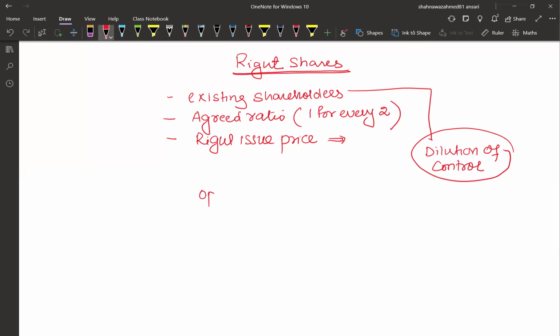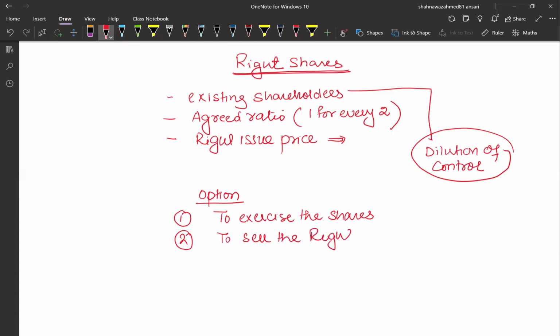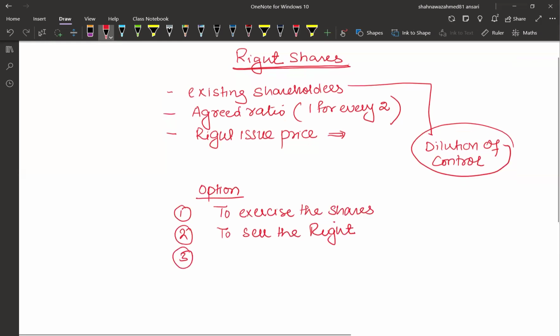The options available for them: one of the options is to exercise the right, to take up the right at the price given. The second option is they can sell the right to other shareholders, meaning they are not interested in buying those shares, rather they can sell them at a price.